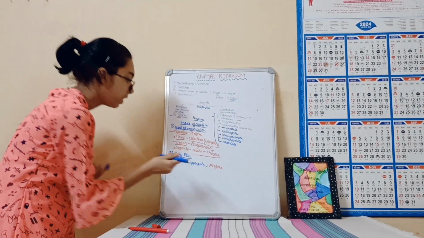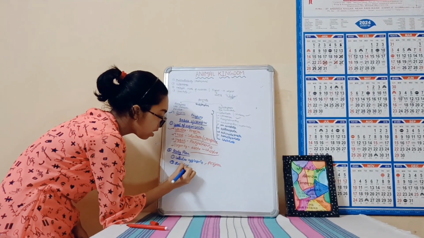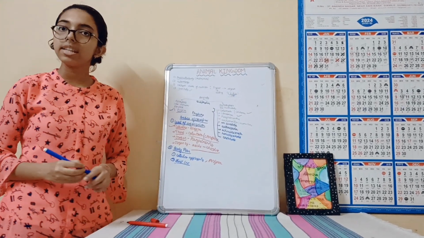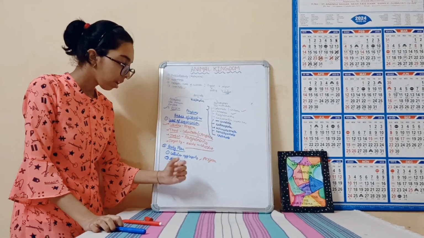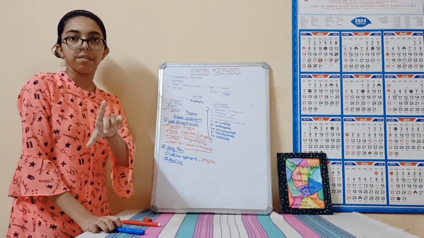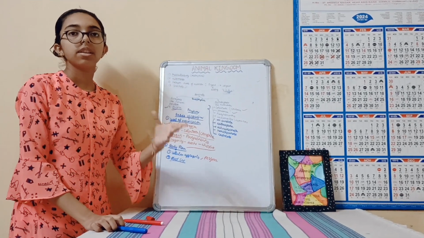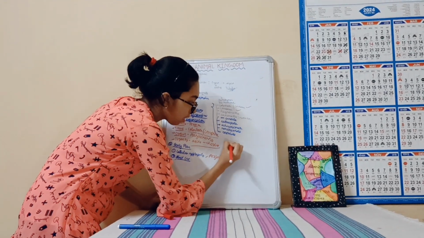Next comes our blind sac. This is our blind sac body organization, body plan. Blind sac body plan means that the organism has only one opening. One opening is acting as both the mouth and the anus. For example, let me draw here.